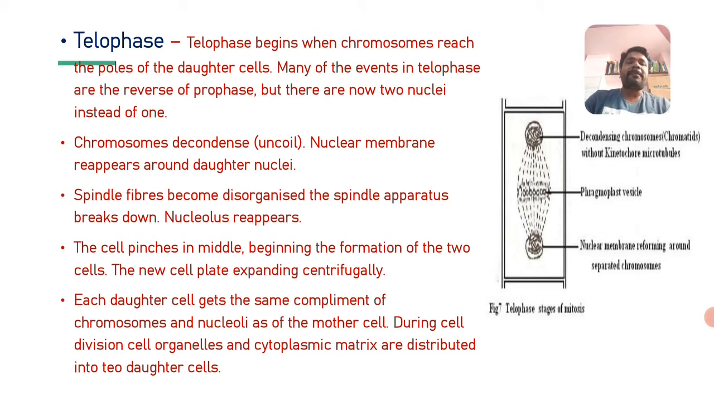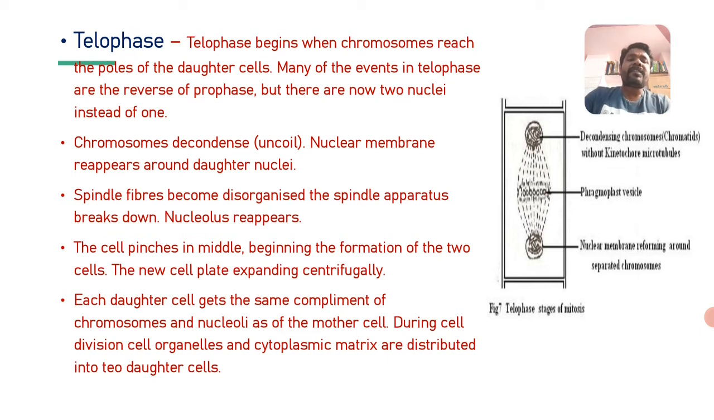Then the spindle fibers become disorganized, the spindle apparatus breaks down, and the nucleolus reappears. Earlier there was a formation, or organization, of spindle fibers, but here the spindle fibers undergo disorganization. The spindle apparatus breaks down here and the nucleolus reappears.